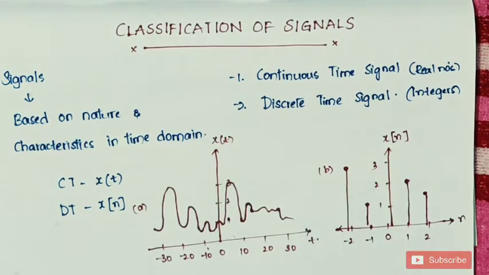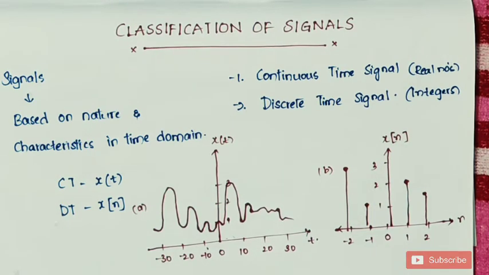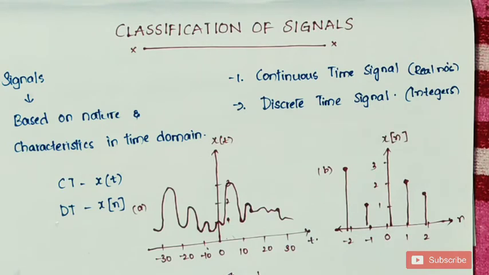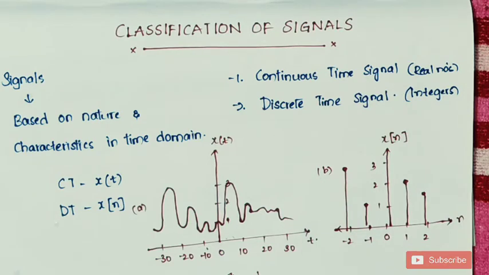If we consider the two figures A and B, in figure A the signal is changing continuously with respect to the independent variable time. So figure A is a continuous time signal. Whereas in figure B, the signal information is taken only at some particular samples of time. So it is called a discrete time signal. It means the information is calculated only at some time intervals, not at all times. For example, the information is taken at -2, again at -1, again at 0. In the same way it continues, so it is called a discrete time signal.